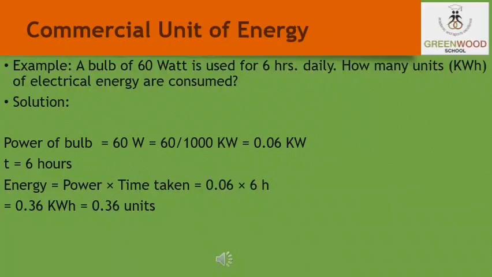So energy is equal to power into time taken. Now, 0.06 kilowatt into 6 hours, which is equal to 0.36 kilowatt hour, or we have 0.36 units. So the energy consumed by the bulb is 0.36 units.